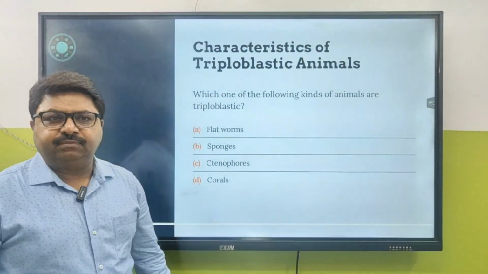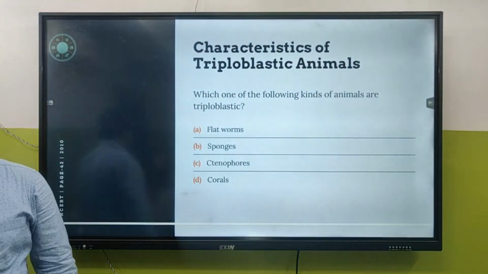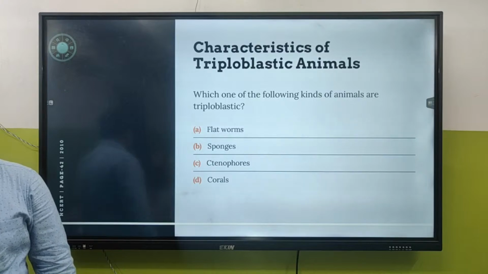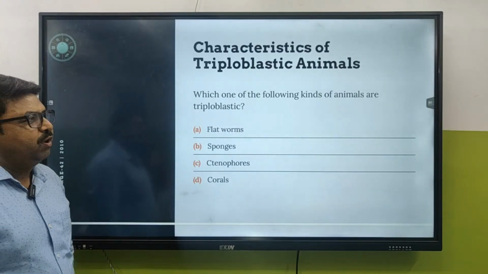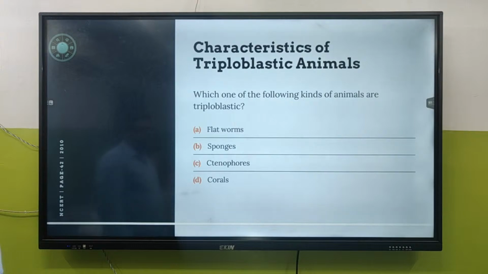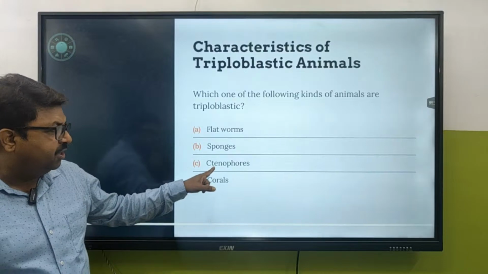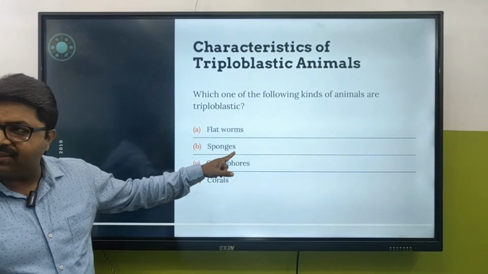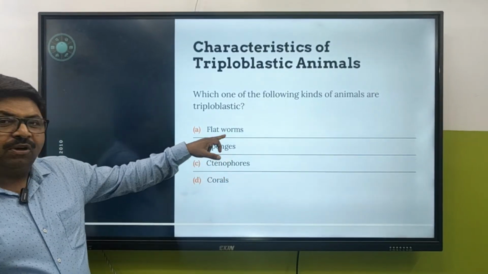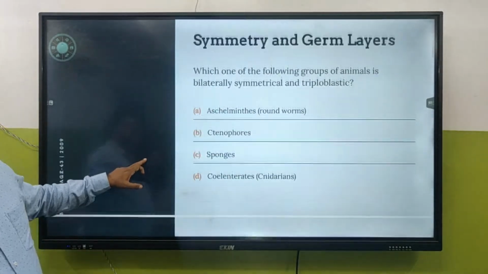Okay. Ten seconds being given to you. Which one of the following kinds of animals are diploblastic? Corals are Cnidaria, diploblastic. Ctenophores, diploblastic. Sponges, diploblastic. Flatworm, diploblastic. Symmetry and germ layers.